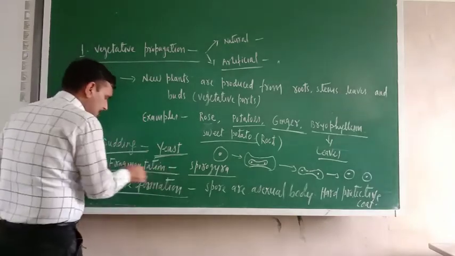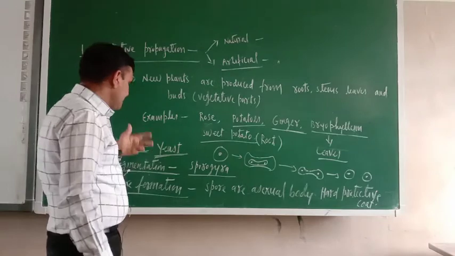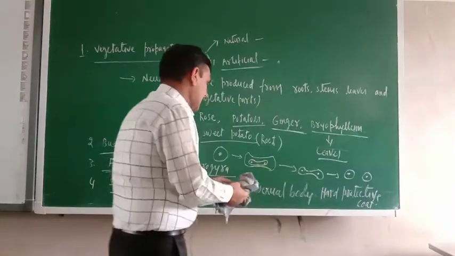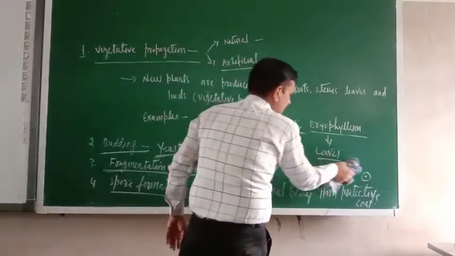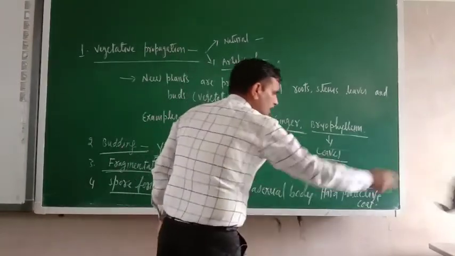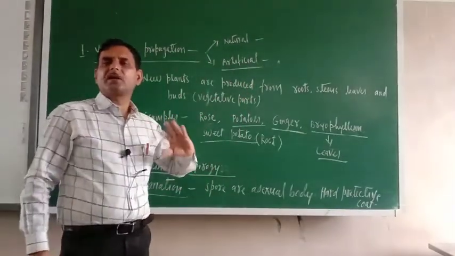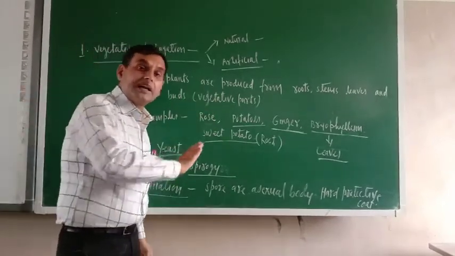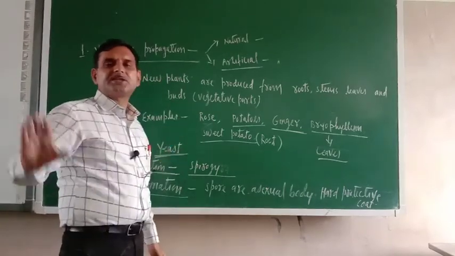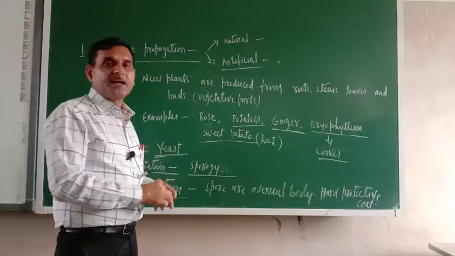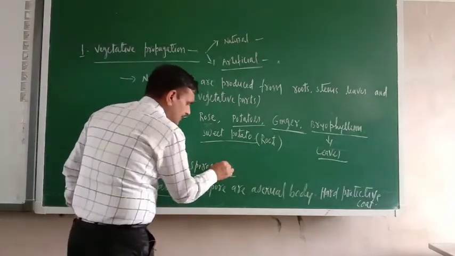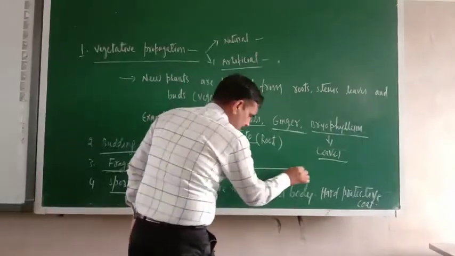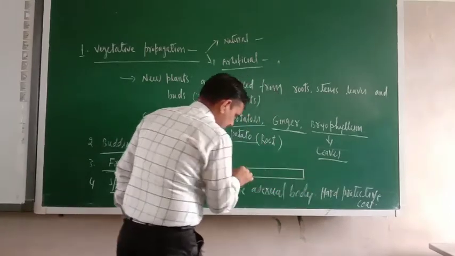Next type is fragmentation. Fragmentation means division. Spirogyra, this is happening in the alga. Do you know what the alga is? If you go to a water reservoir, the places where water gets stagnated for a long period of time, you will see green patches. Those green patches are known as alga. These alga, their structure is like that. Just see here.